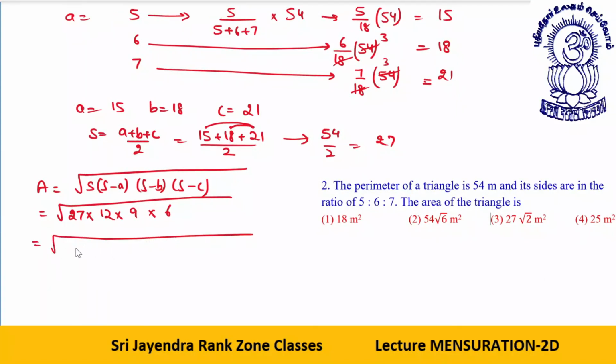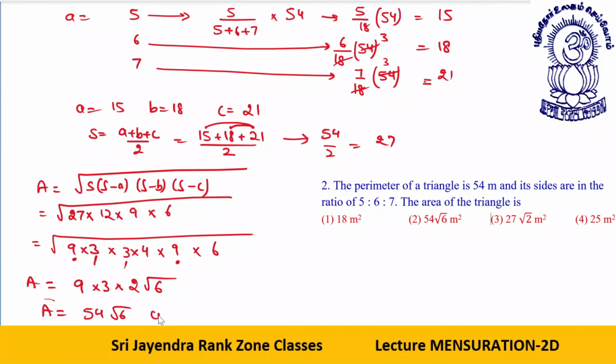27 is what, dear students? 9 into 3. 12 is 3 into 4. 9. I write 6. 9 and 9 come out as a 9. 3 and 3 come out as a 3. 4 comes out as a 2. Rest is 6. So 9 into 6 root 6. So this is the area. Area is 54 root 6 centimeter.